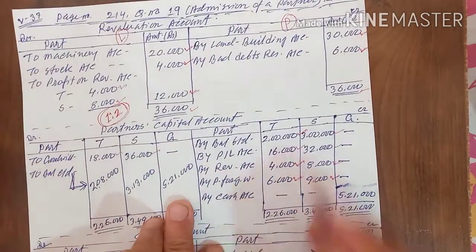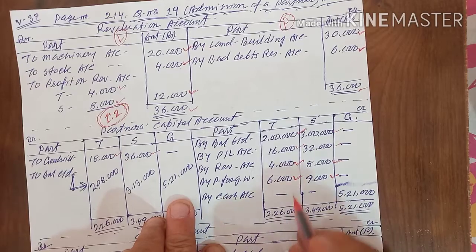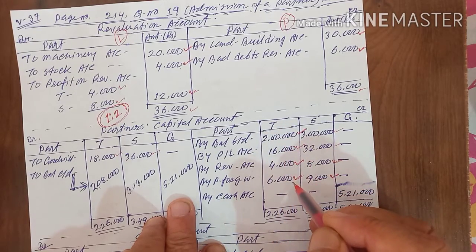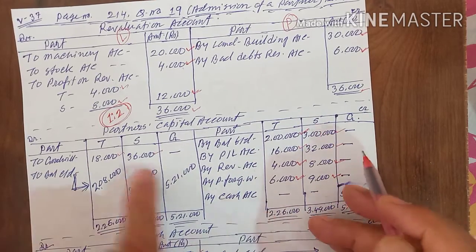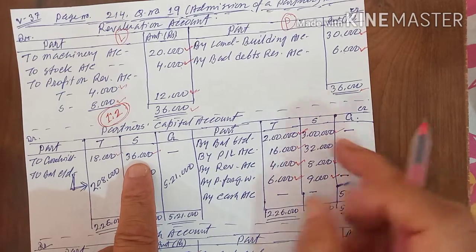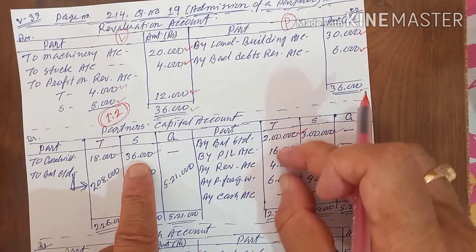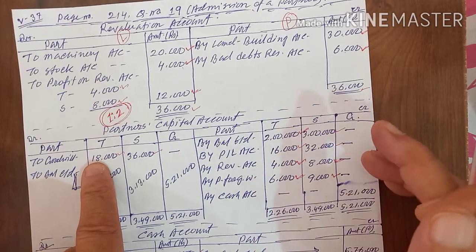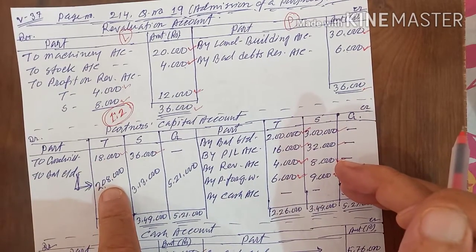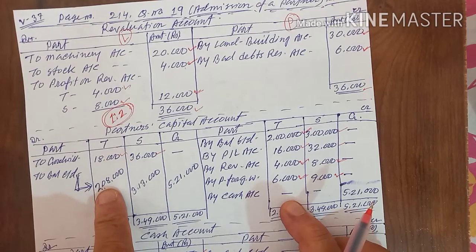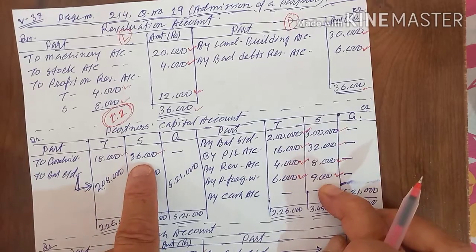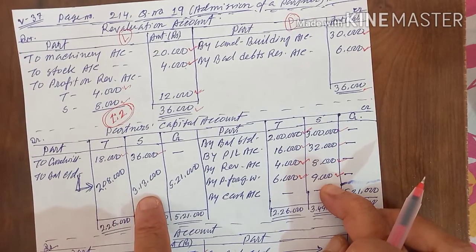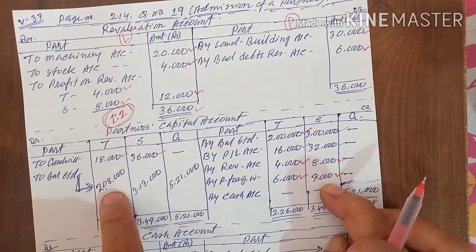See the position of the capital accounts at present. Capital account of T has four credits and one debit. For S also, four credits and one debit. If I find the capital for T, you add these four and deduct this one, and you get 2,08,000, which is the closing capital for T. Similarly for S, add the four credits and deduct 36, and you get 3,13,000. This is the closing capital of S.